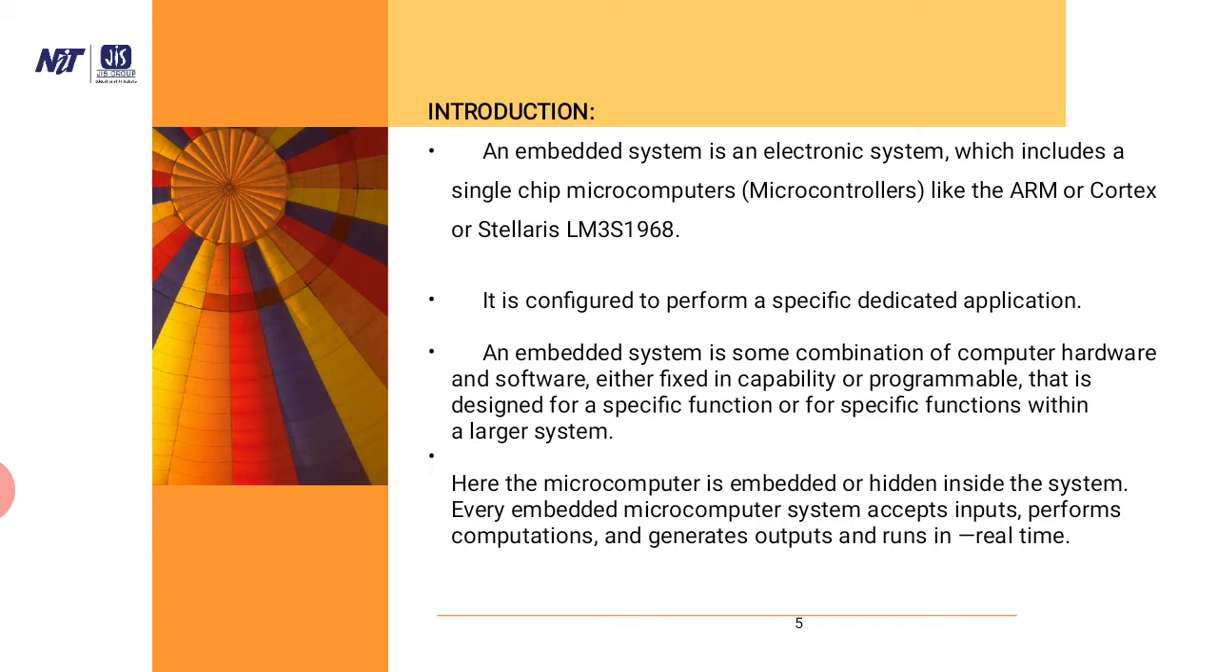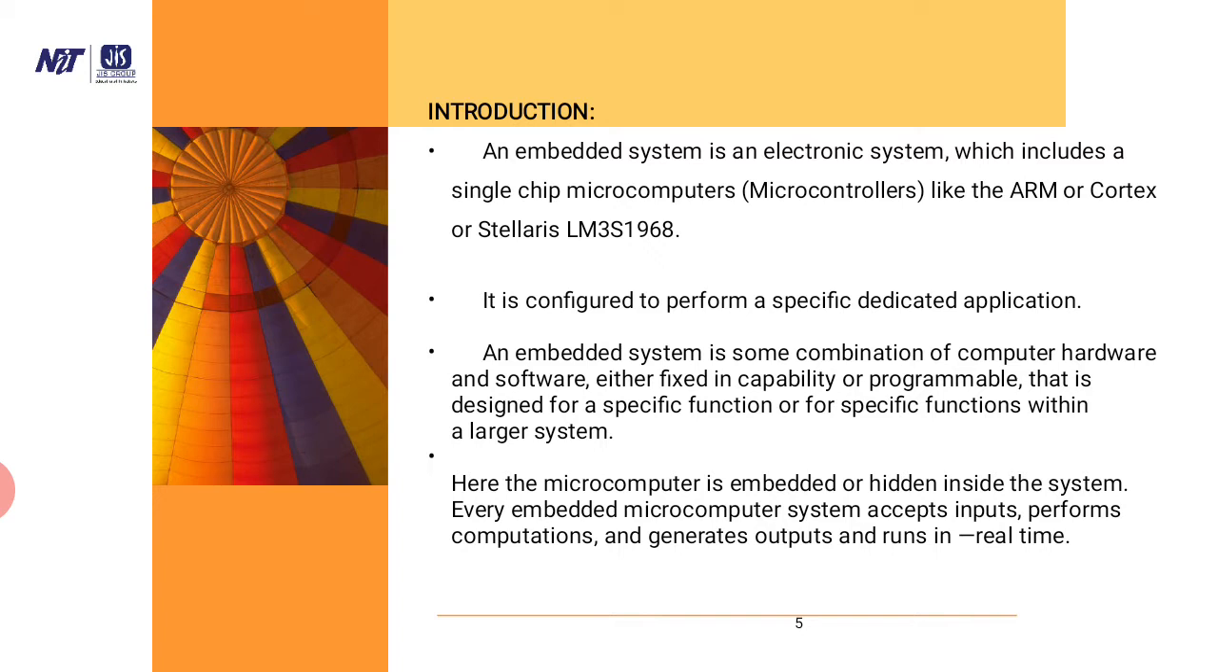Introduction. An embedded system is an electronic system which includes a single chip microcontroller like the ARM Cortex or LM3S1968. It is configured to perform a specific dedicated application. An embedded system is some combination of computer hardware and software, either fixed in capability or programmable, that is designed for a specific function or for specific functions within a larger system. Here the microcomputer is embedded or hidden inside the system.